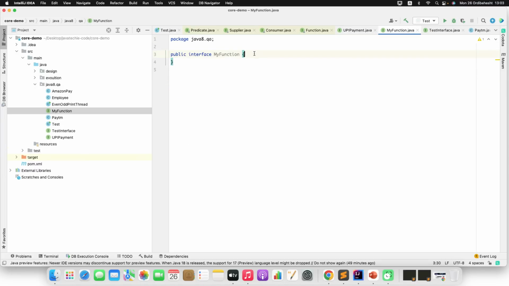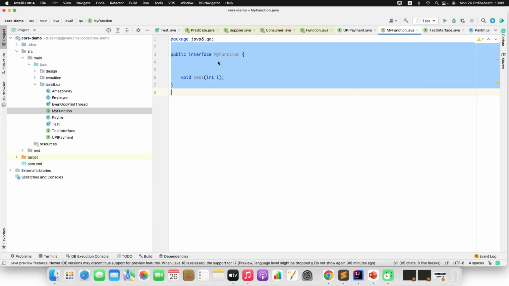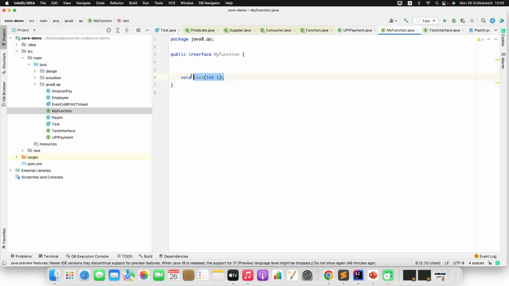Here I'll define one abstract method. Let's say public, not required, void test. Let's assume this is taking some input, test I. Now, since this is my functional interface, I want to define a Lambda expression for this abstract method. So what I'll do is copy this.